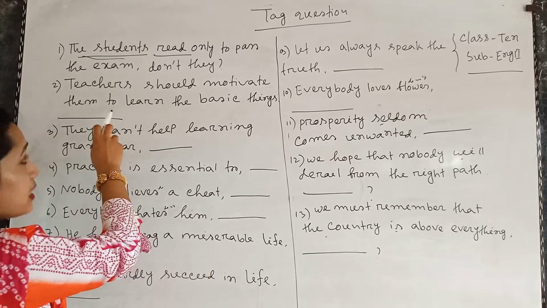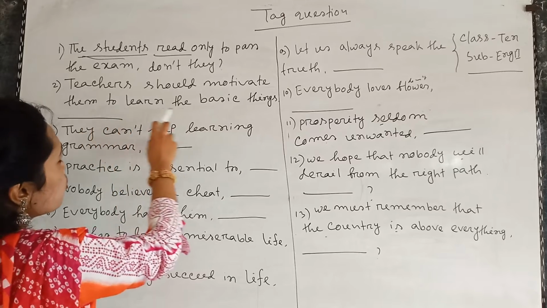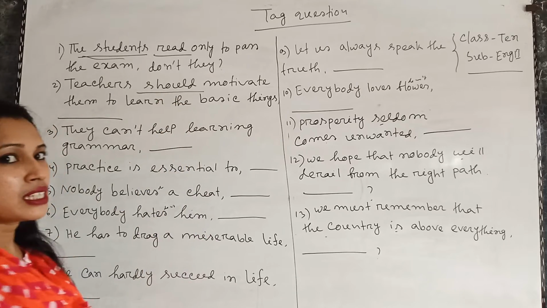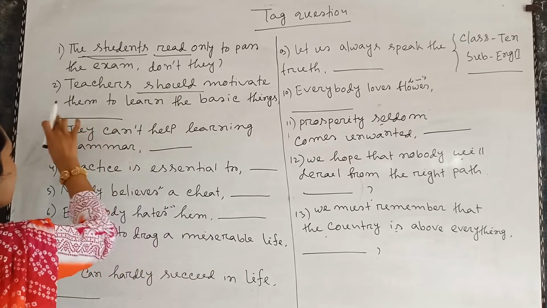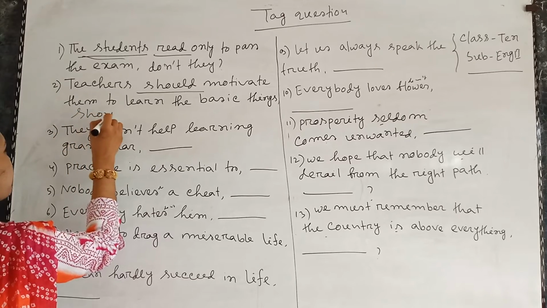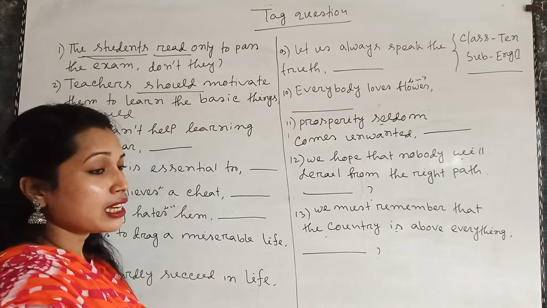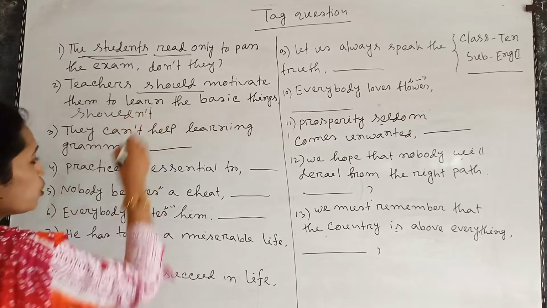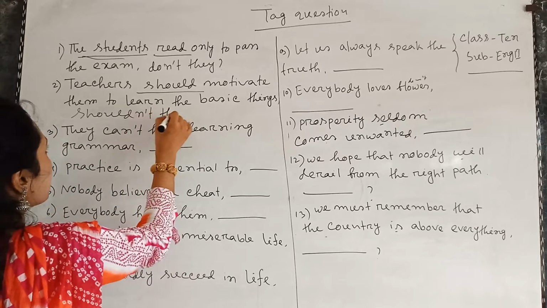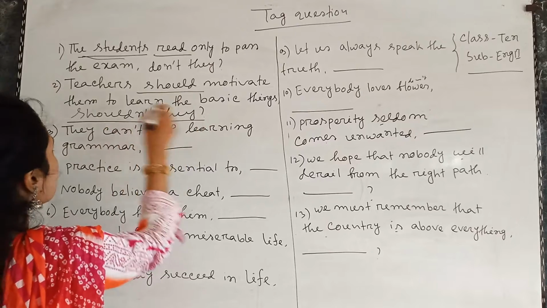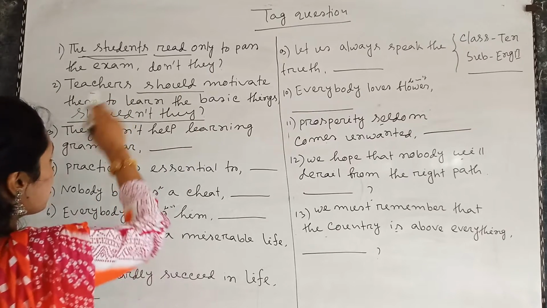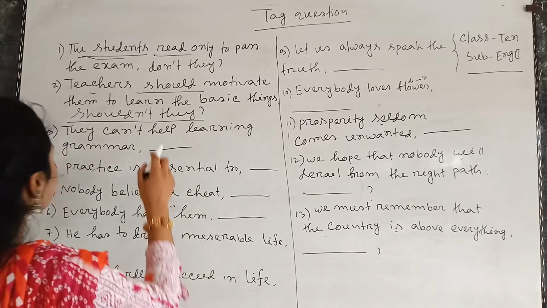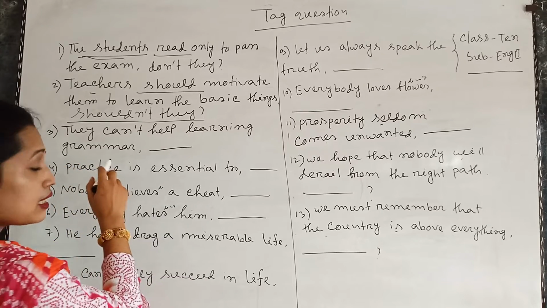Now come to the second example. Teachers should motivate them to learn the basic things. Here we have identified the auxiliary verb, that is should. So we have to pick the auxiliary verb should. And the statement is in the affirmative form, so we have to make the tag negative. So not will be used here, and they will be used instead of the subject, that means teachers. Teachers is plural, so we will use the word they.